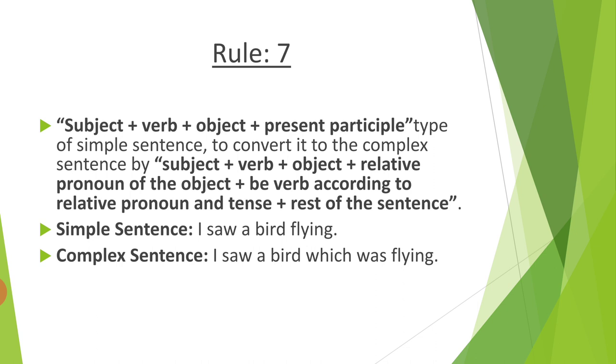I saw a man fighting. So I saw a man who was fighting, because here we are talking about a man. So the relative pronoun is according to the object.